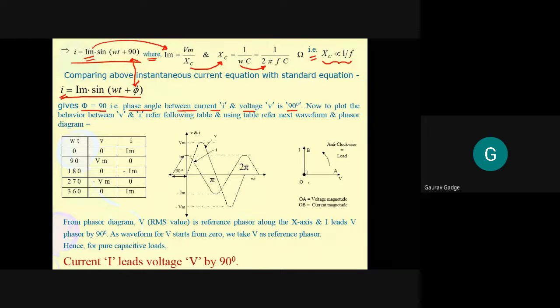This means, again, if I consider OA as the voltage phasor, then where will the current phasor line be? That current phasor is on the positive y-axis, and this is 90 degree.